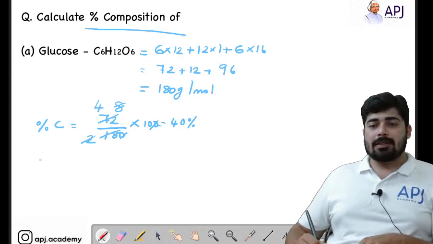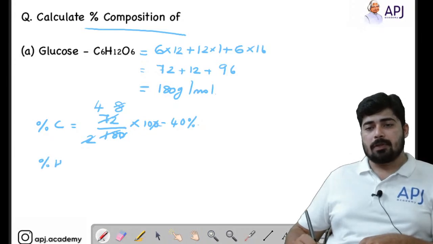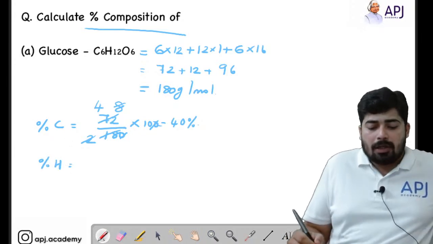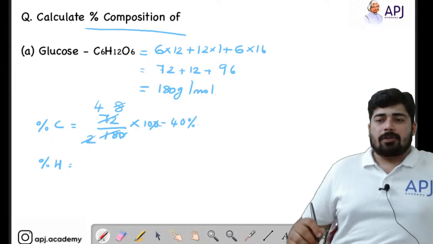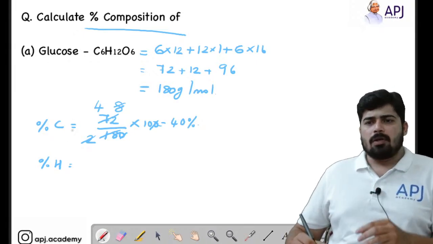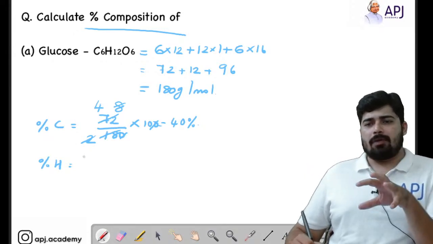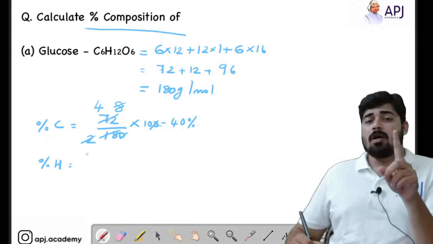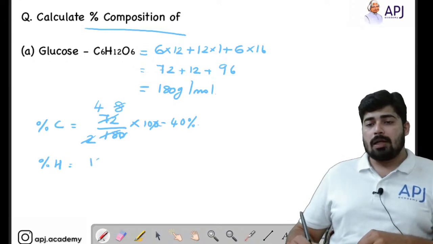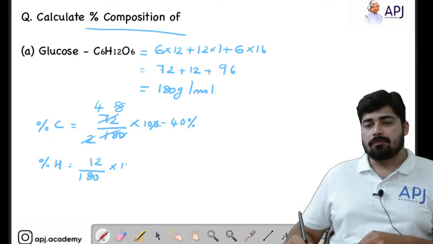Okay, now let's calculate the percentage mass of hydrogen. In order to calculate it, we follow the same rule. What is the mass of hydrogen? The total mass of hydrogen present in the compound is 12, right? We have 12 hydrogen atoms, and the mass of one atom is 1. So 12 divided by 180 into 100. We can cancel the zeros.